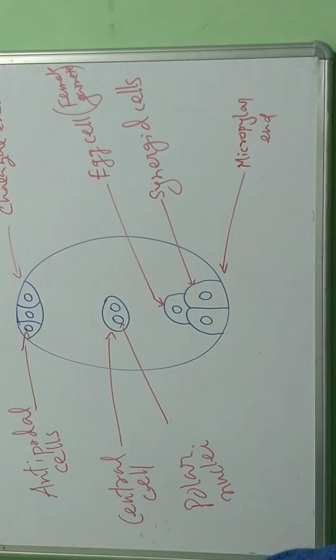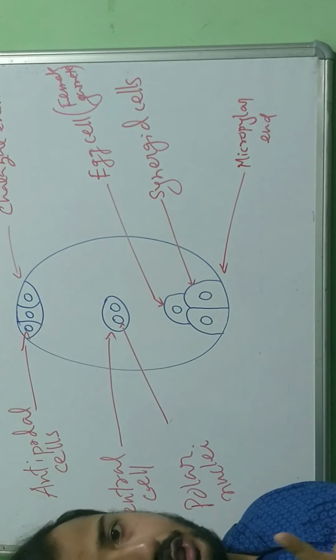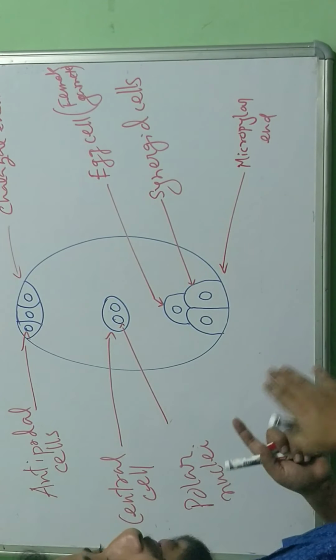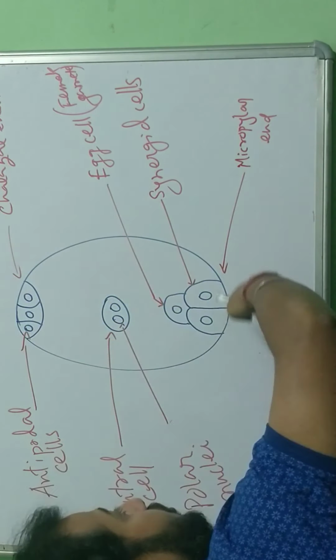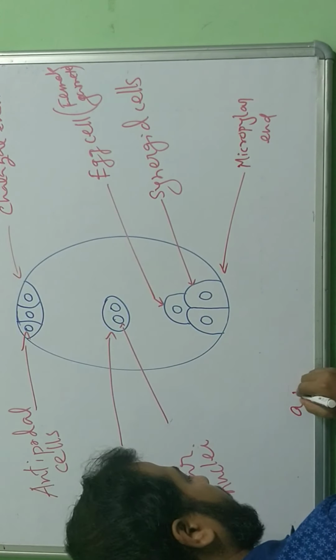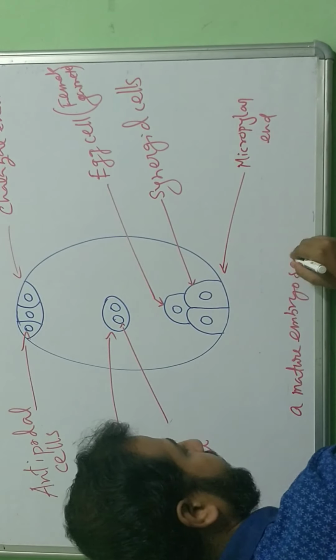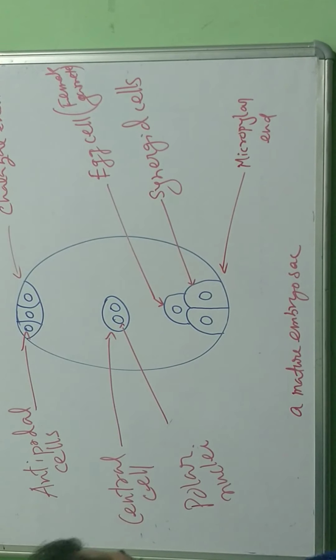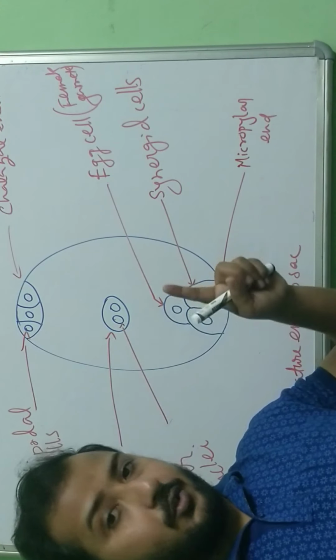So we see what? We see 7 cells inside it: 1, 2, 3, 4, 5, 6, 7 cells, but 8 nuclei. This stage, 7 celled and 8 nucleate stage, is the mature embryo sac. A mature embryo sac, which developed from that one single megaspore.